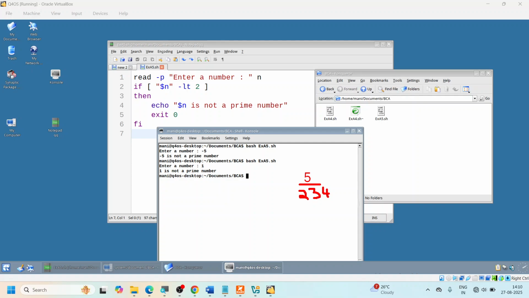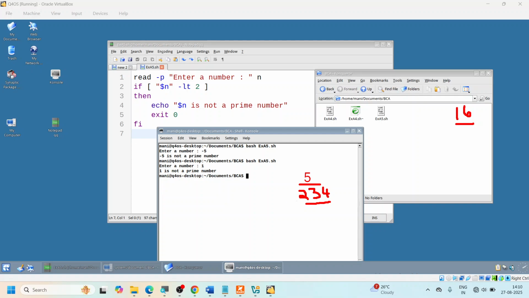If 4 is not dividing 5, 5 will divide 5, don't check it. So if none of the previous numbers, the smaller numbers, are dividing, then you say that it is a prime number. Now the question is, what if somebody gives you 16 and asks you to check whether 16 is a prime or not.